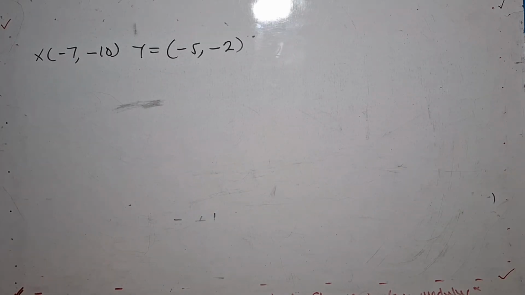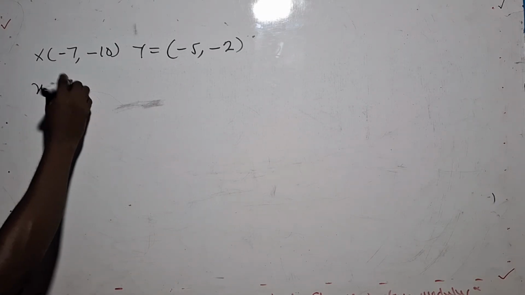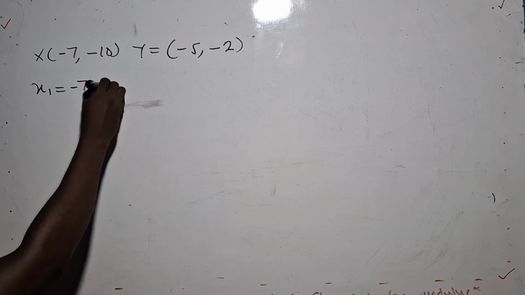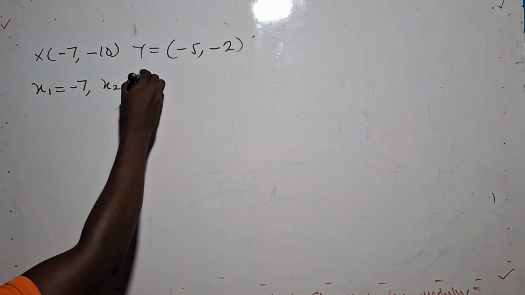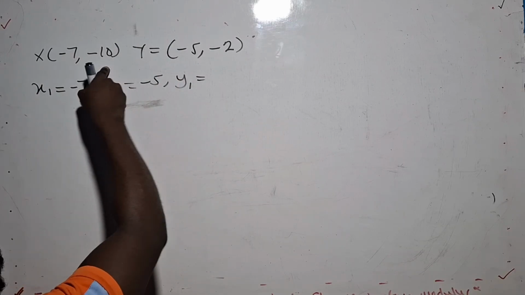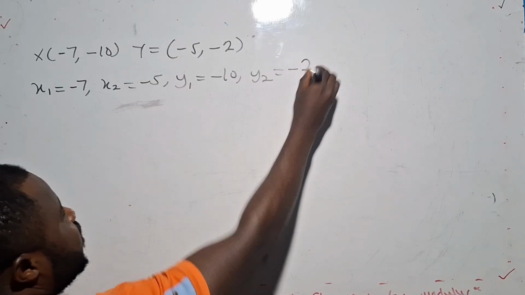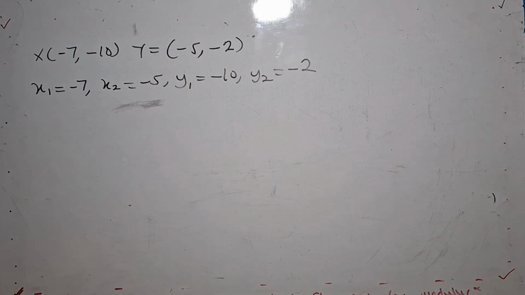So I selected all negative coordinates, because dealing with the negative is sometimes tricky and confusing, but you have to pay attention. Now let's identify our x1. x1 is negative 7. Let's identify our x2. x2 is negative 5. Our y1 is negative 10. Our y2 is negative 2.